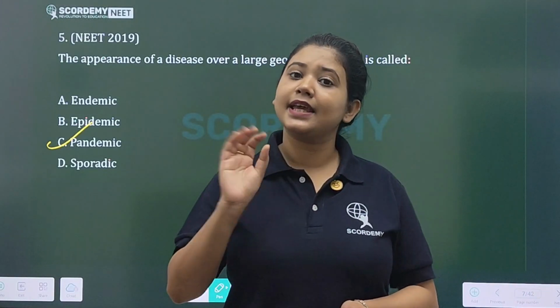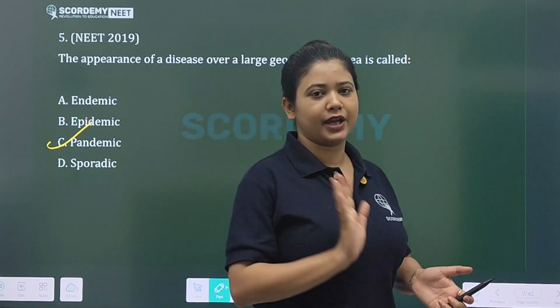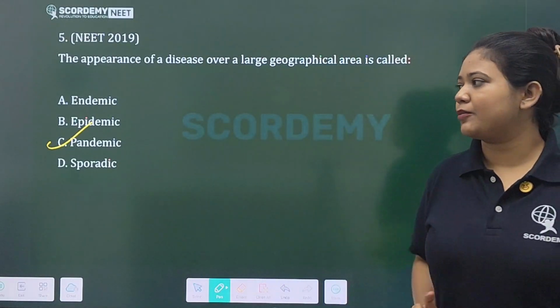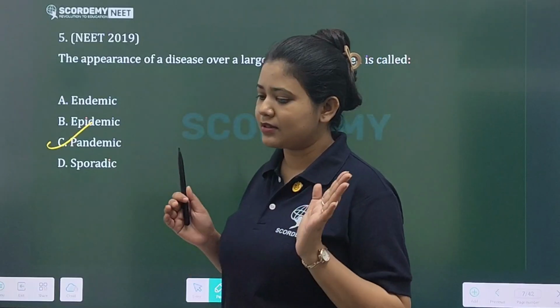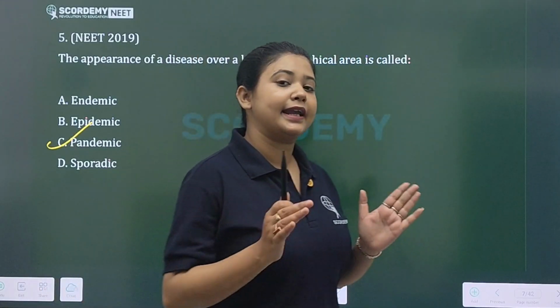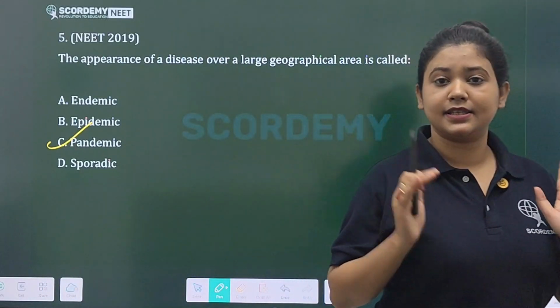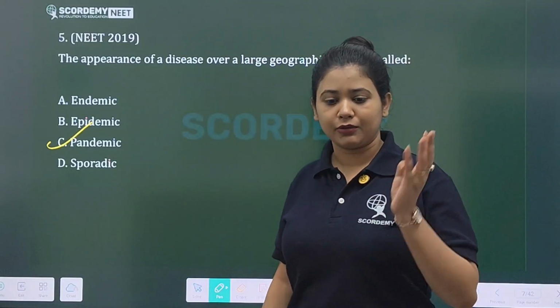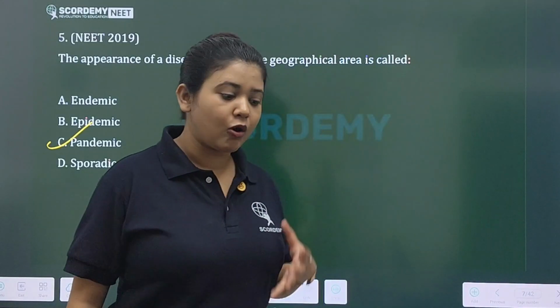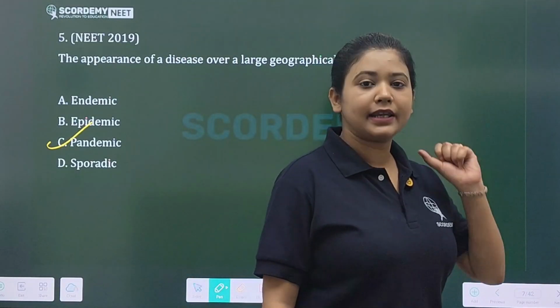A common example is certain neglected diseases such as snake bite and dog bites, which are endemic to tropical areas.